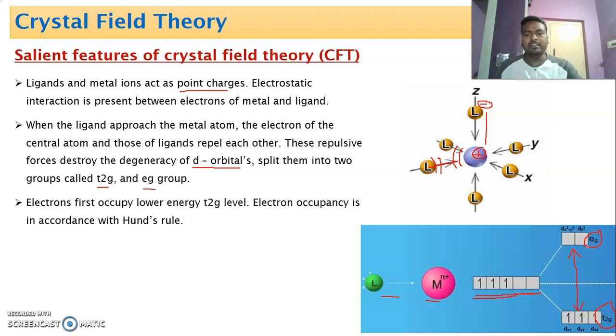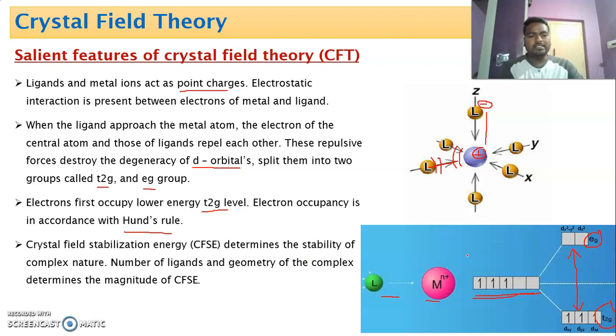And in case of octahedral complex, T2g comes to lower energy and Eg comes to higher energy. In both T2g and Eg, electrons occupy based on Hund's rule. That is, they follow Hund's rule while accommodating electrons in these two split orbitals. And the last is, after splitting, one set occupies lower energy and another occupies higher energy. So the energy difference between the split energy levels of d orbital is called crystal field stabilization energy.